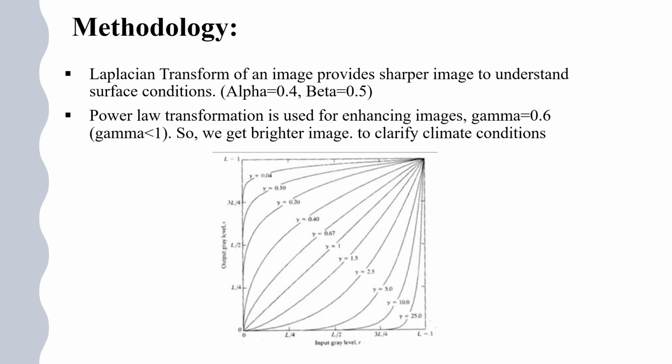Methodology. Laplacian transformation is used to enhance the sharpness of the image. By changing the values of alpha and beta, we can adjust the sharpness of the image. In power law transformation, by changing the value of gamma, we can enhance the brighter spots as well as the darker spots. This image shows how we can change the value of gamma and how we get the output.